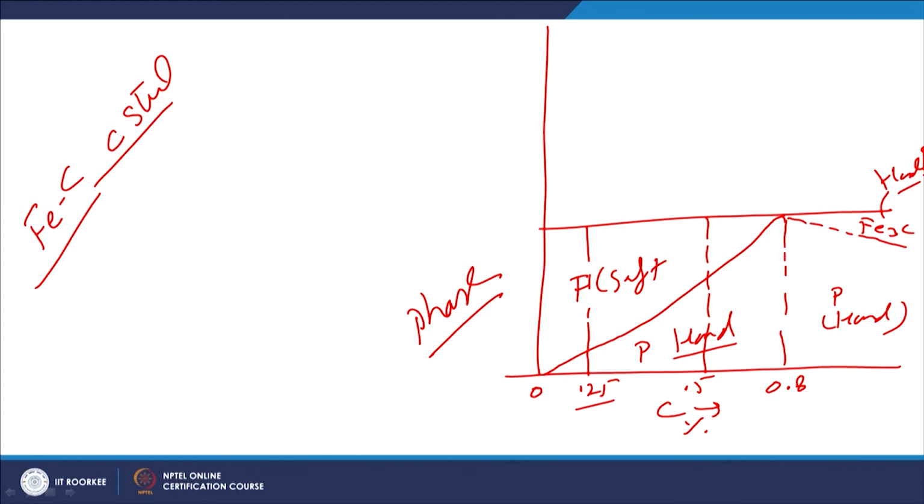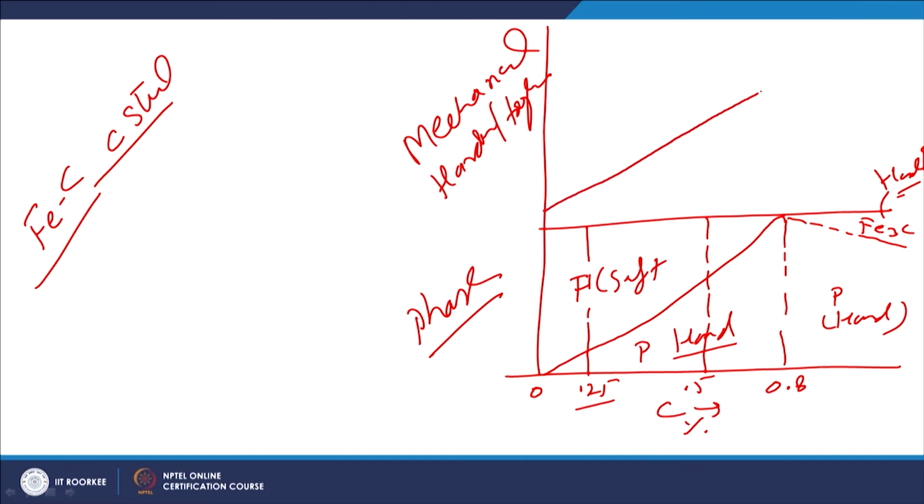So, an increasing fraction of the hard phases changes the mechanical properties accordingly, and we know that hardness and toughness go in opposite ways.